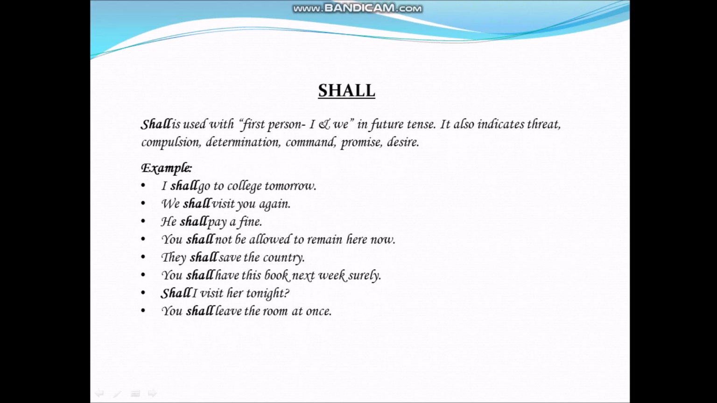Shall I visit her tonight? You shall leave the room at once. In all these sentences, they are showing compulsion, determination, command, promise, and desire.